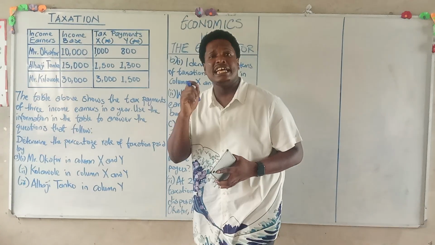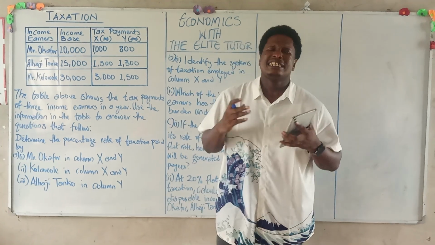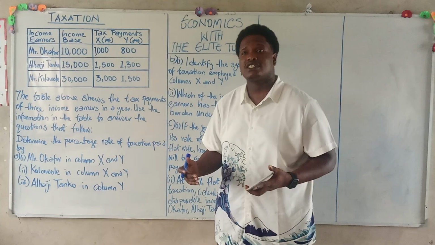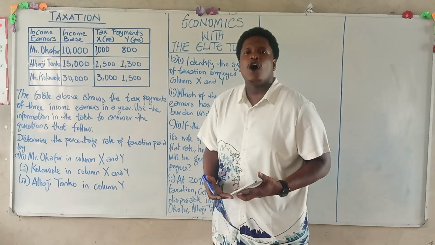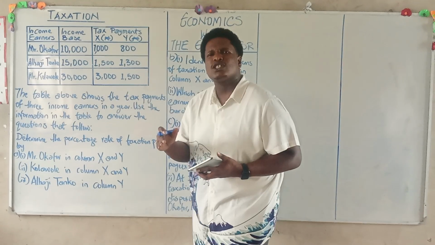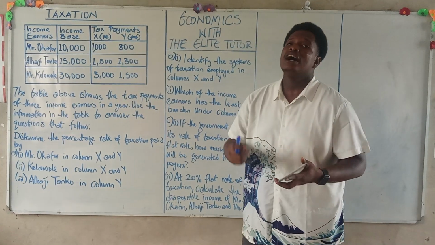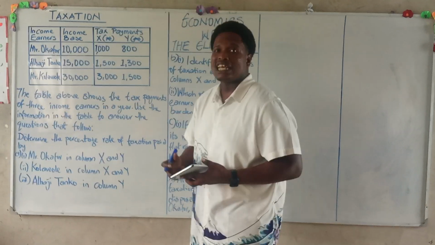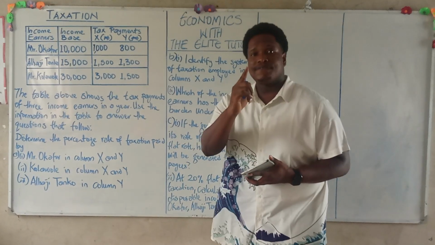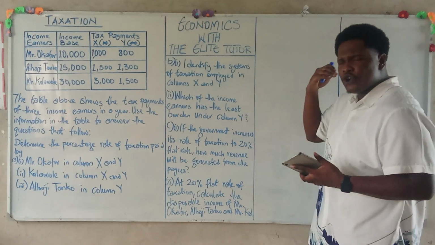And then finally, the last system of tax we have is the regressive system of tax. What is this regressive system of tax all about? The regressive system of tax tells us that as the income of an individual increases, the tax rate reduces. And this regressive system of tax doesn't favor the low income earners, because as the income increases, the tax rate reduces.